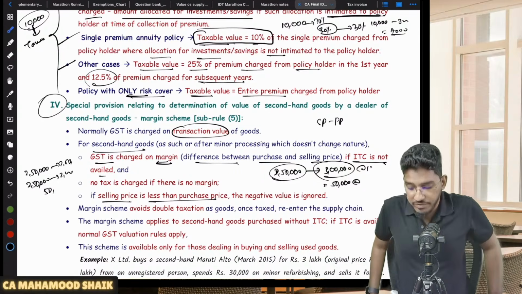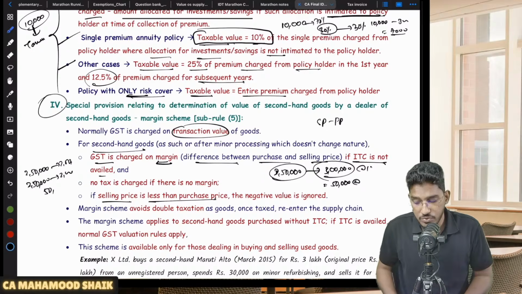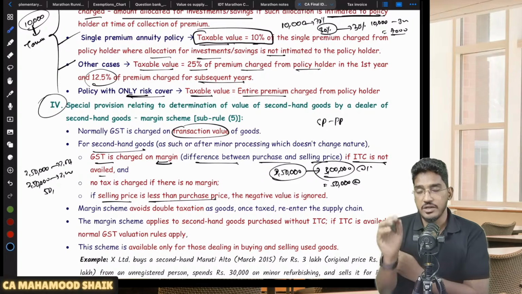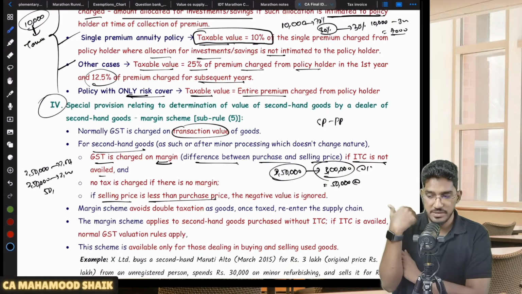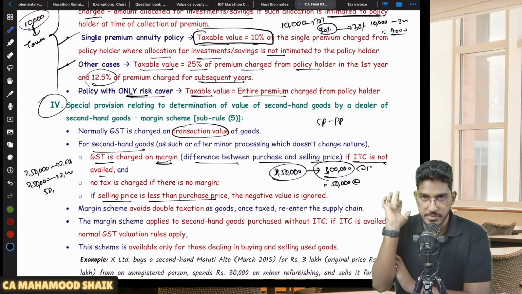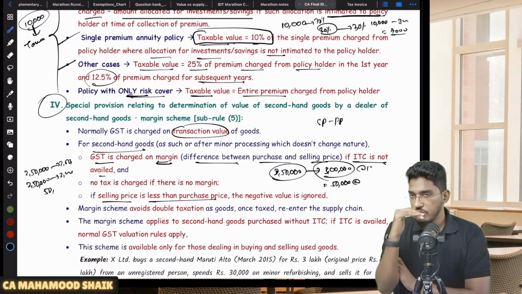Rule 32 sub rule 5 says that in case of second-hand goods, if the supplier has agreed not to avail ITC, if he wants to give up his ITC claim, he can pay the GST only on the margin. Sir, what is margin? Selling price minus purchase price. Sir, if there is no margin, no need to pay GST.